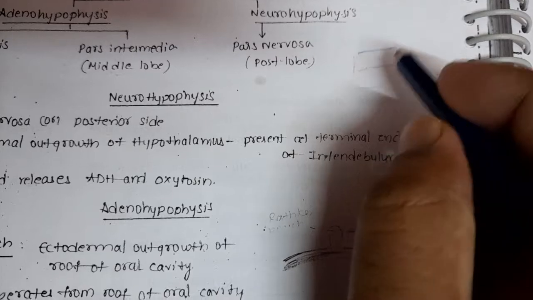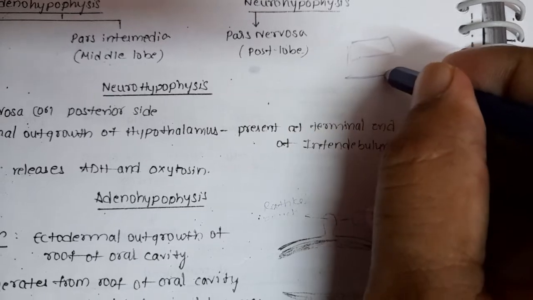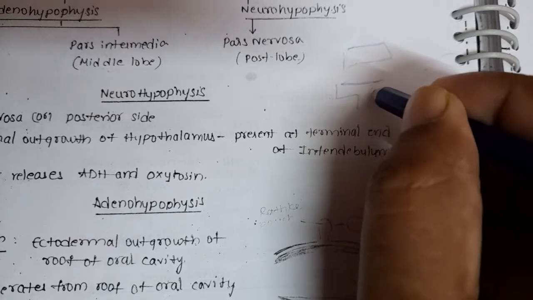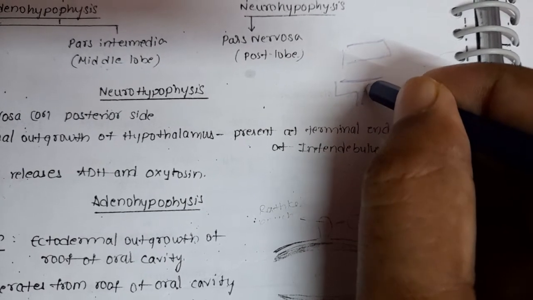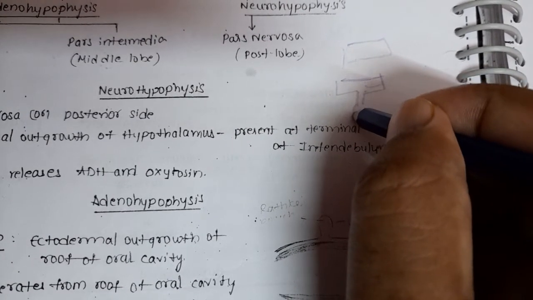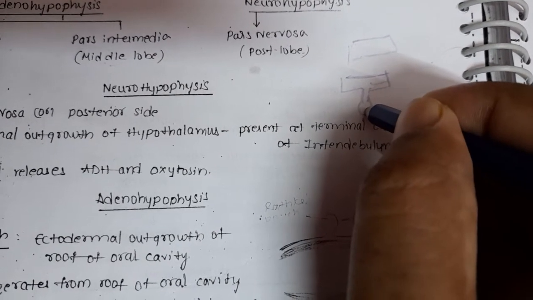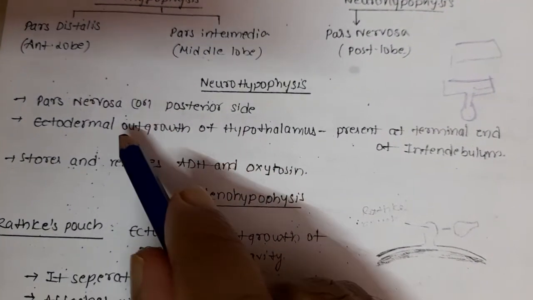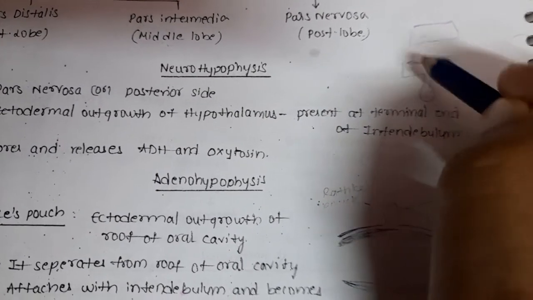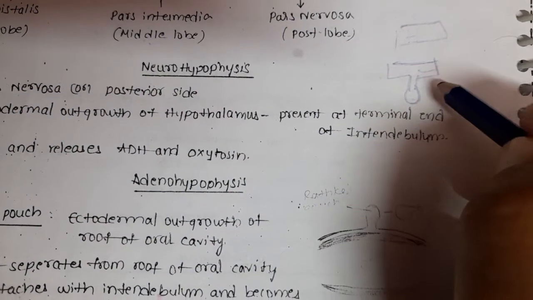From this hypothalamus, one ectodermal outgrowth developed, this is the infundibulum, and at the end of this infundibulum there is a gland. This is the neurohypophysis, some part of the pituitary gland.